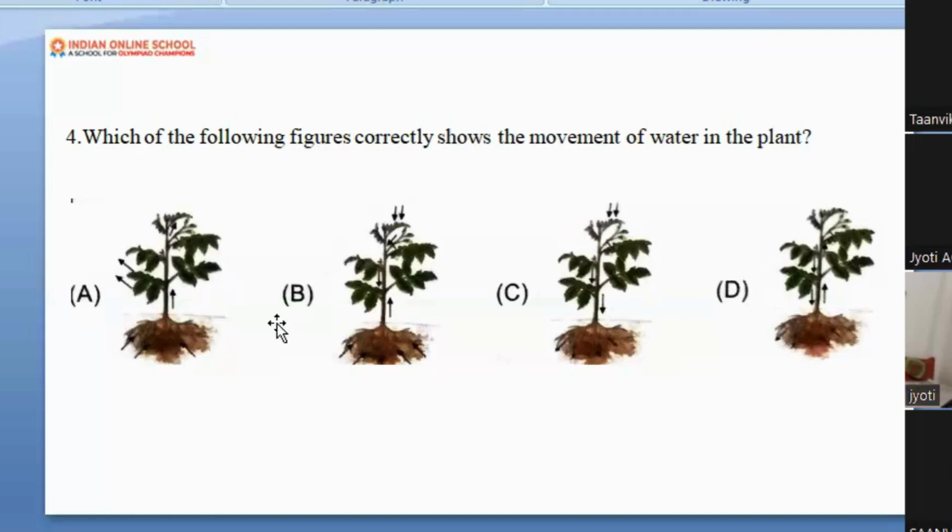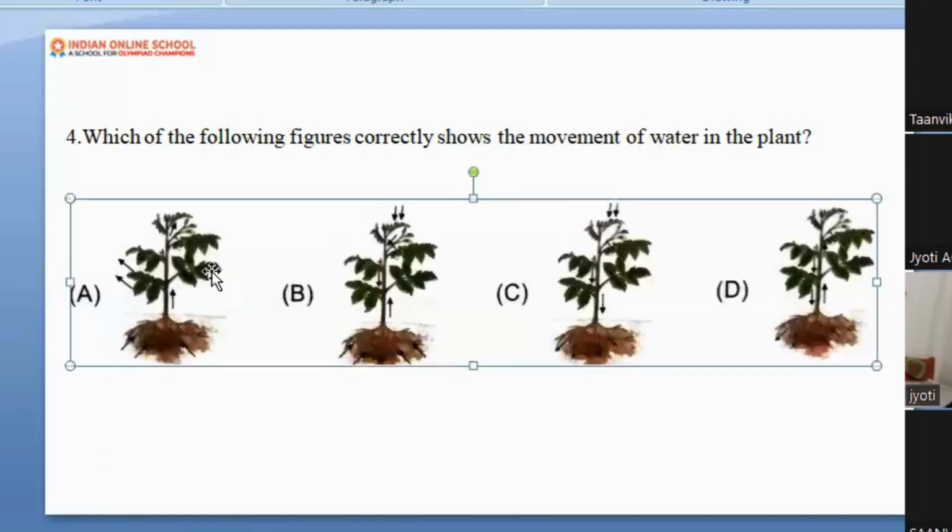Okay, let me tell you. Now here, Tanvika, see all the plants. Can you see plant A? From where the water is coming, can you see the arrows? Can you see the arrows in the soil? And we know that water is coming from where? Underground water. Okay. And the soil is taking water from the ground and giving it to other parts of the plant. Isn't it? So the movement of water is from the soil to other parts of the plant.